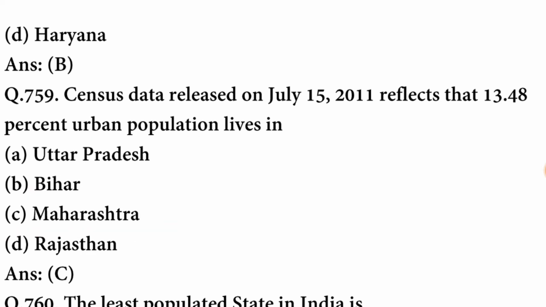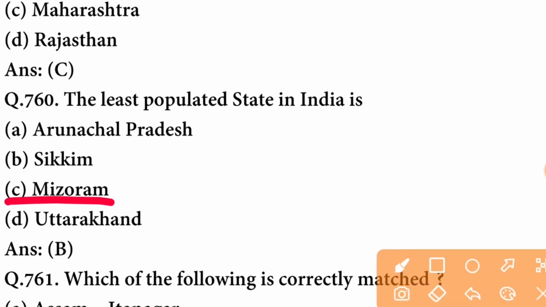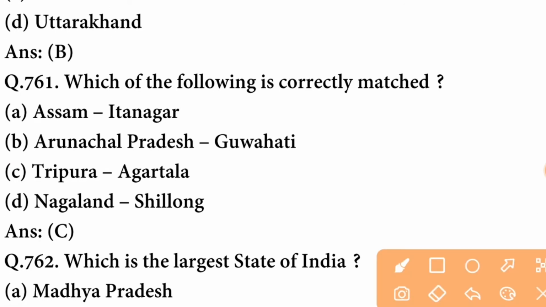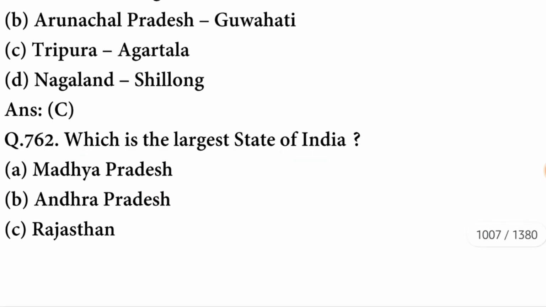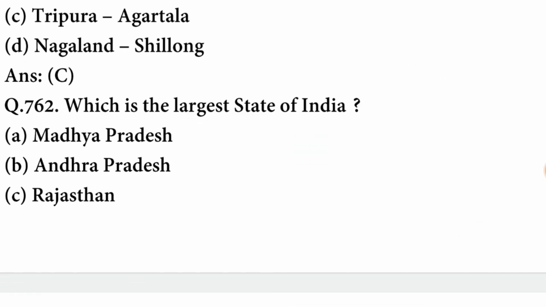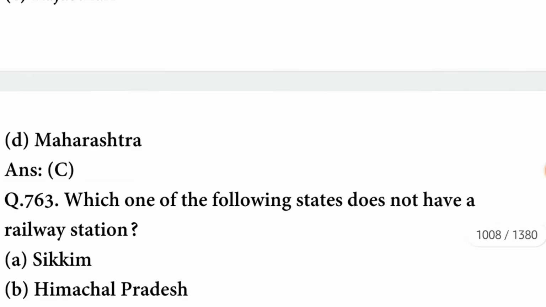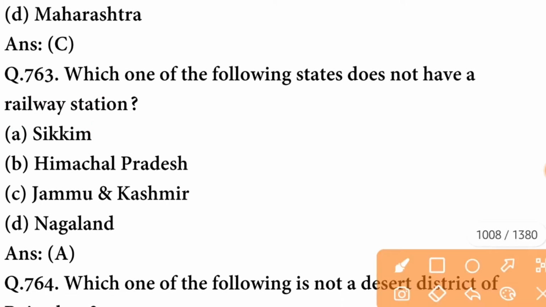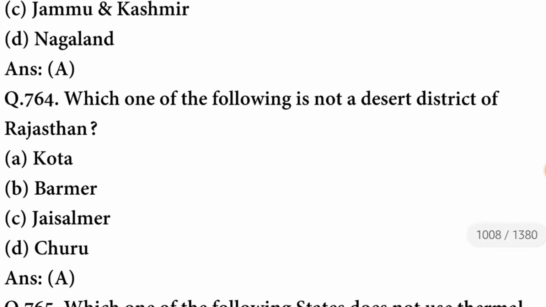Census data released on July 15, 2011 reflects that 13.48% of urban population lives in Maharashtra. C option is correct. The least populated state in India is Sikkim. B option is correct. Which of the following is correctly matched? The correctly matched pair is Tripura and Agartala. C option is correct. Which is the largest state of India? The largest state of India is Rajasthan.